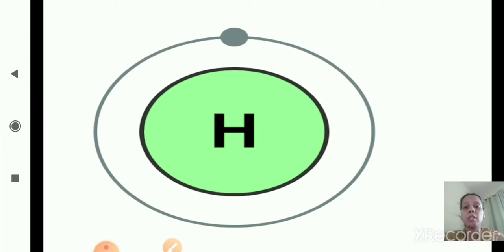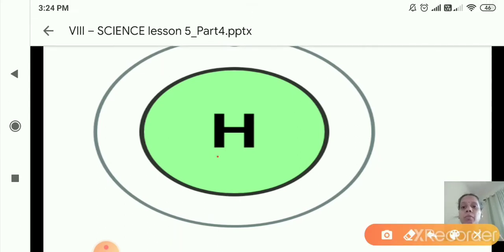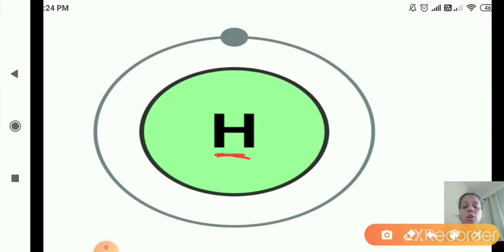So this is the atomic structure for hydrogen. As you can see here, H means hydrogen, this is the symbol for hydrogen, and in the K shell there is only 1 electron, because the hydrogen atom has only 1 electron and it is accommodated in the K shell. So to complete the duplet, to complete 2 electrons in the outermost shell, how many electrons does it need? Yes, it needs 1 more electron.